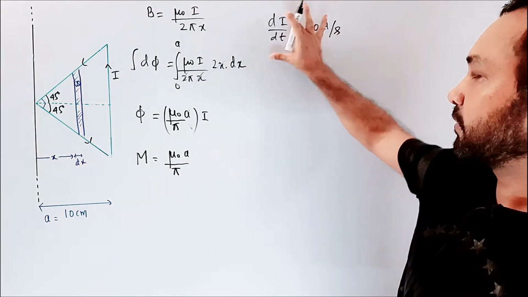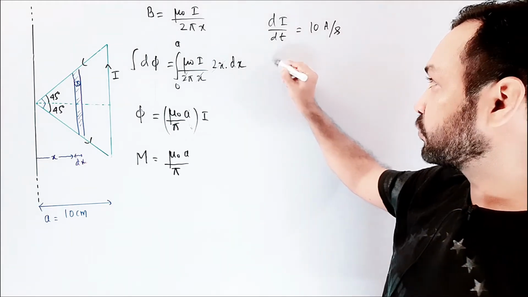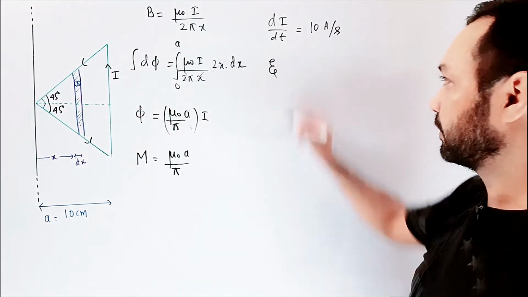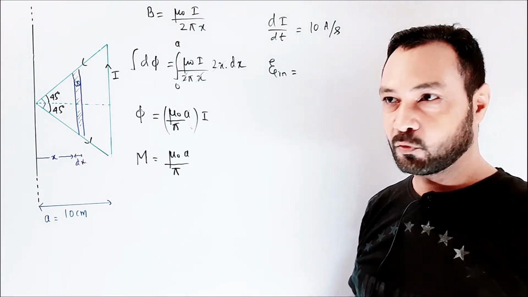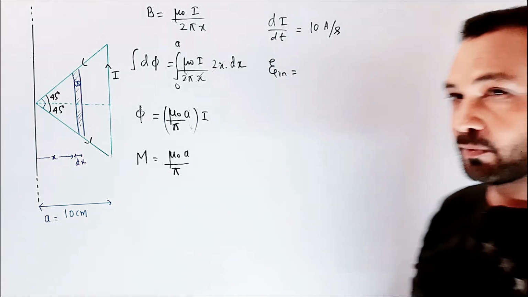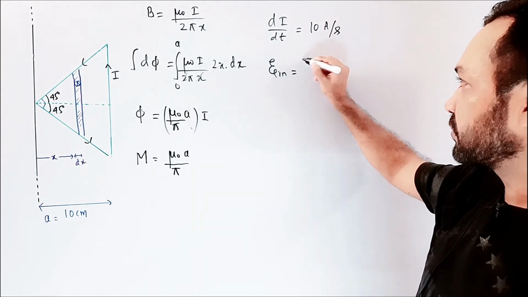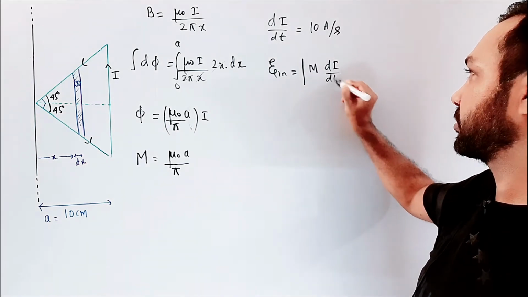So because of this current there will be EMF in this long wire, the so-called infinite loop. The induced EMF, I always write induced EMF with magnitude. Usually it is written as minus M di by dt, that is for Lenz's law. So the induced EMF is M into di by dt.